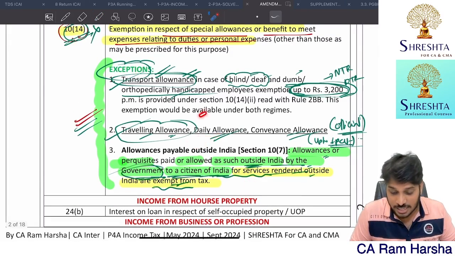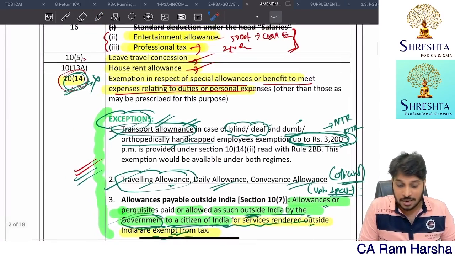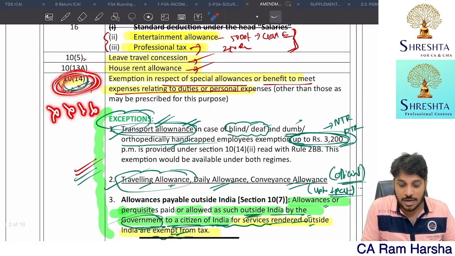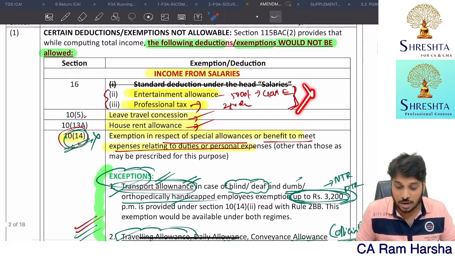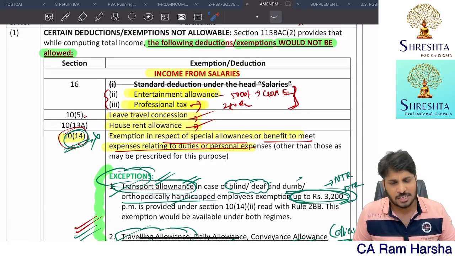Travel allowance you can claim deduction. Transport allowance you can claim deduction. Remaining all other allowances you cannot claim deduction. You cannot claim HRA deduction. You cannot claim leave travel concession. You cannot claim entertainment allowance, profession tax allowance, nothing.